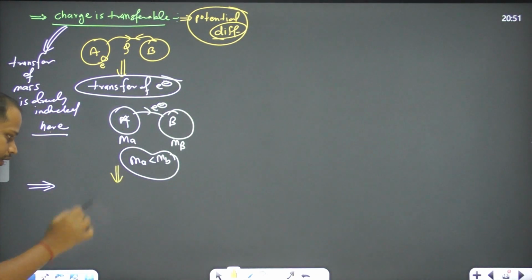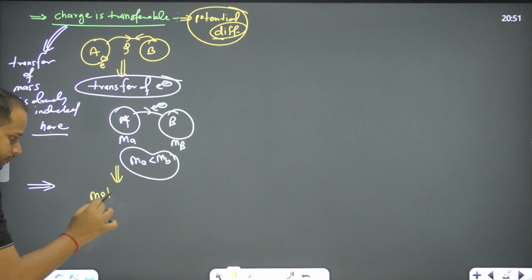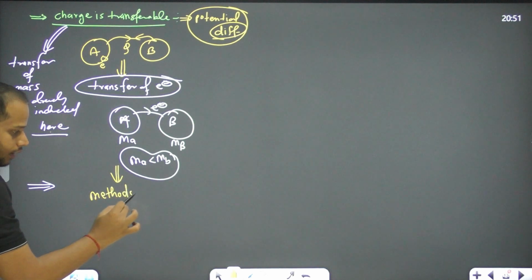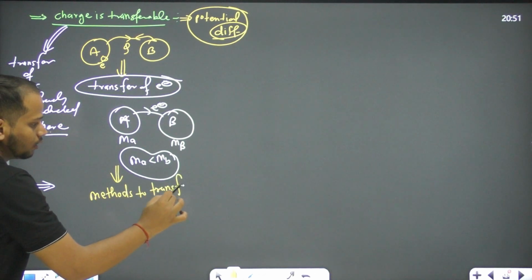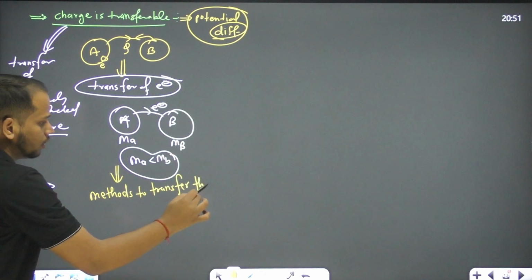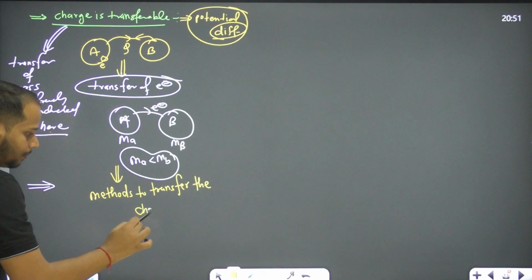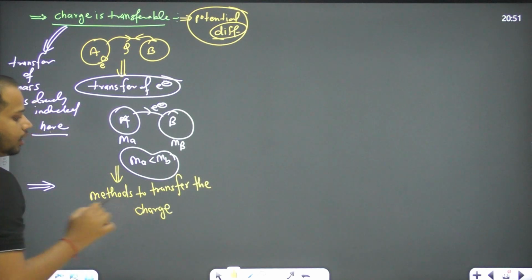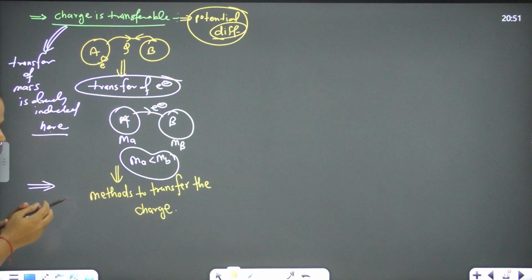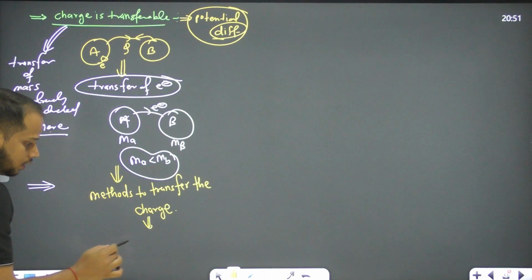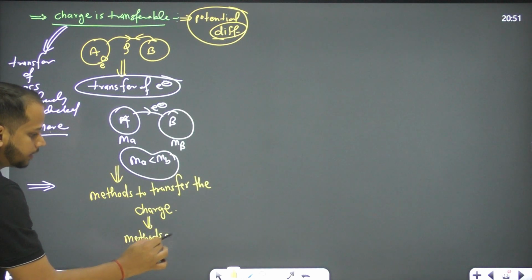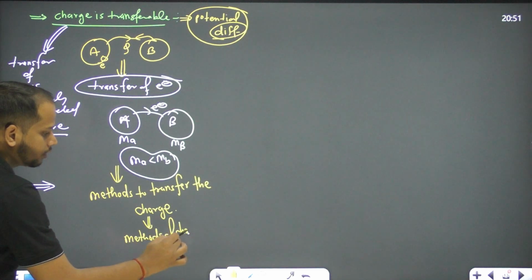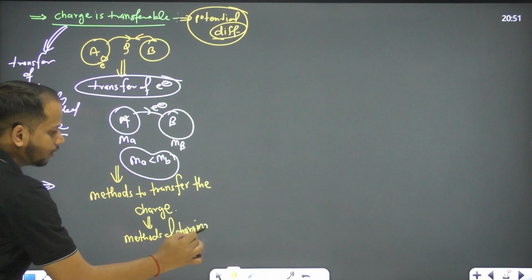I mean, there are methods to transfer the charge. These are called methods of charging, right?